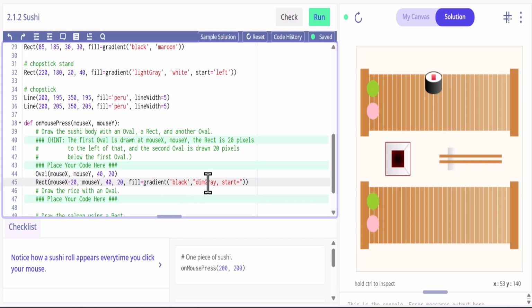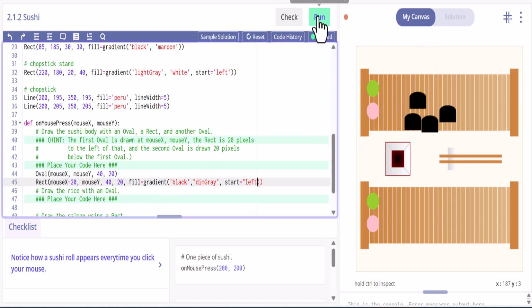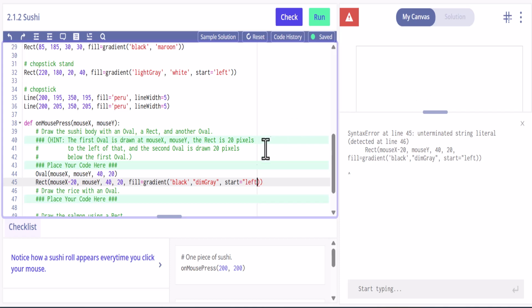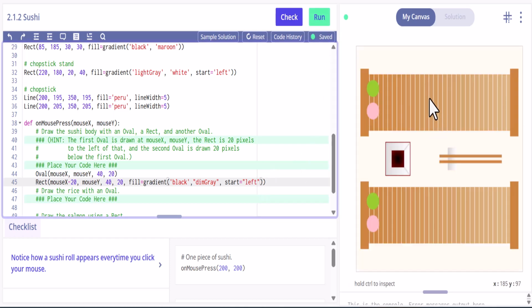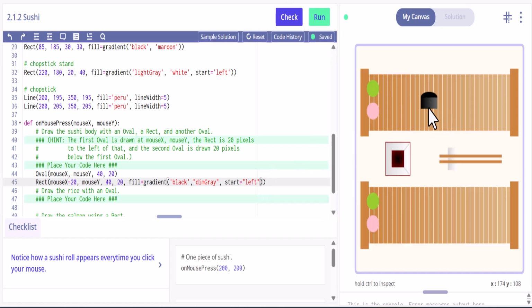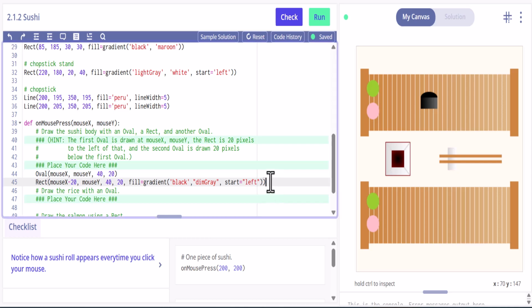Let's try that now. Okay. Looks a little better. All right.